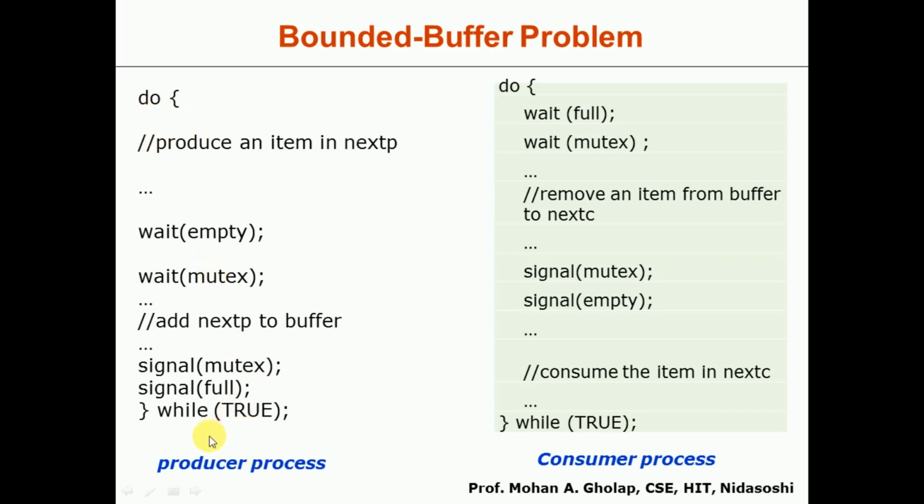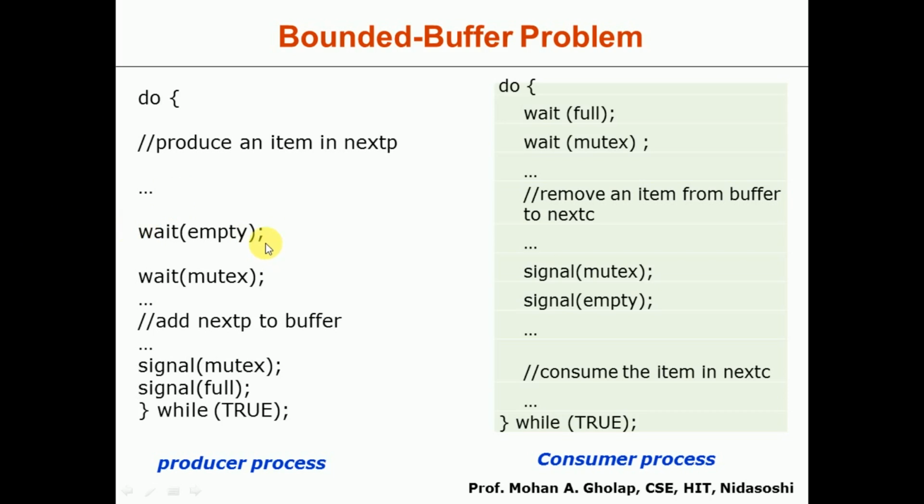We have a do while loop here. The producer will produce an item in next P. Whenever it produces an item, it will be waiting to add that to the buffer. So before that it will call wait of empty in order to check whether it is empty or not.